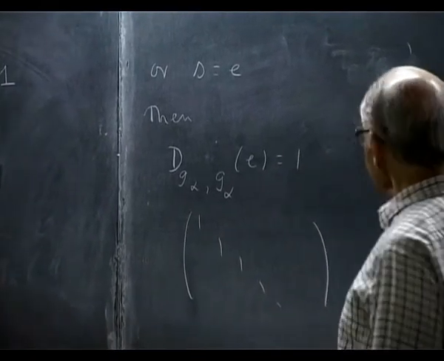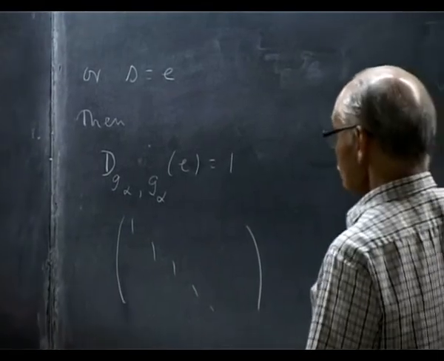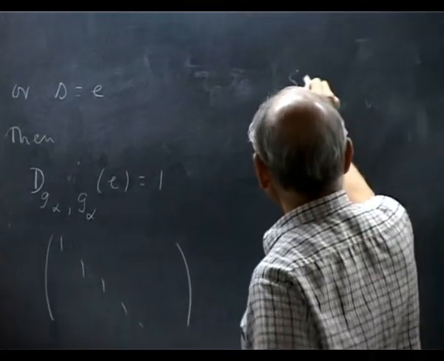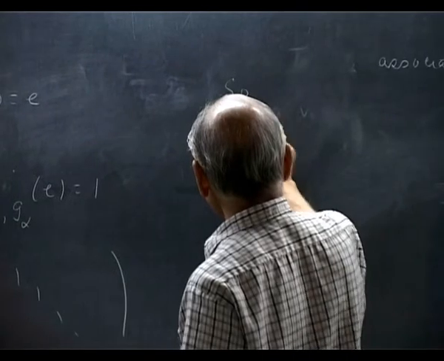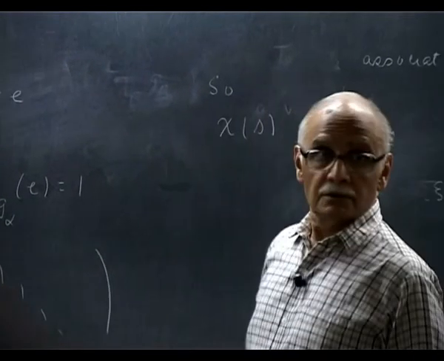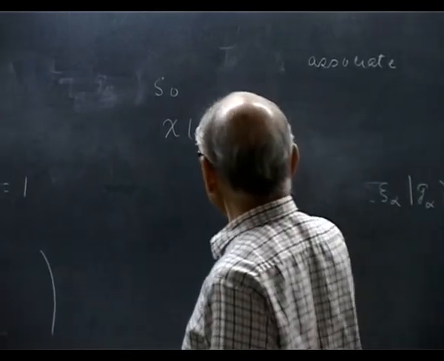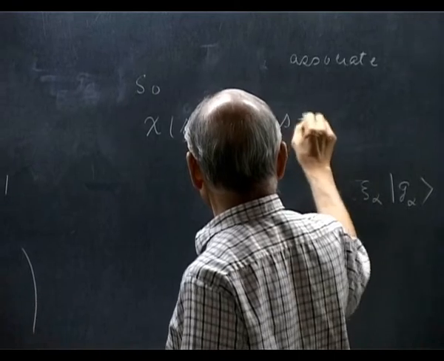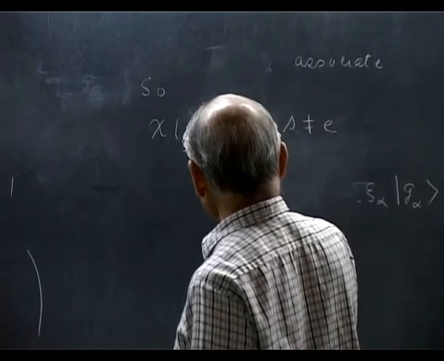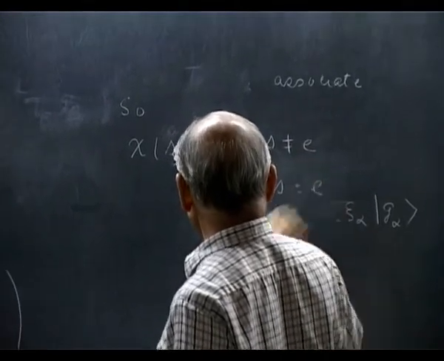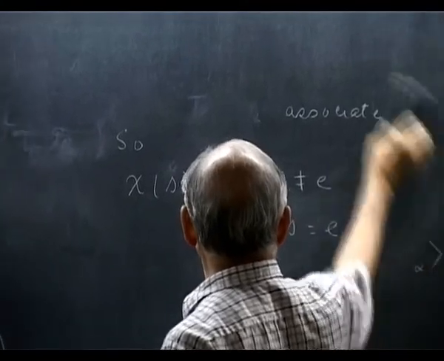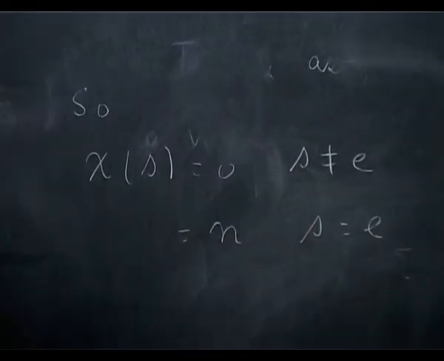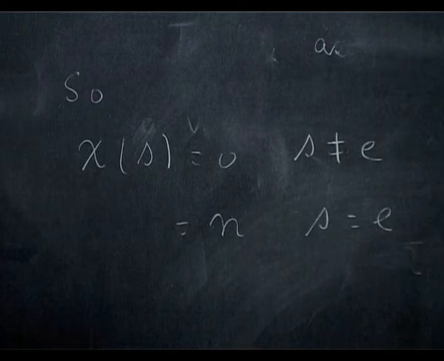So if we take the trace, the character of S is 0 for S not equal to identity, and equal to n if S is equal to identity. This is a very important result.